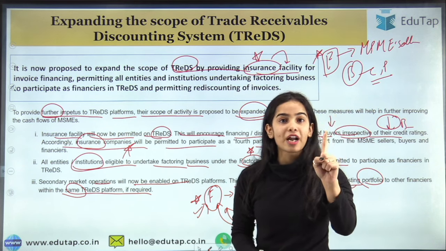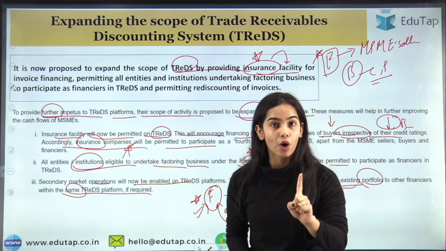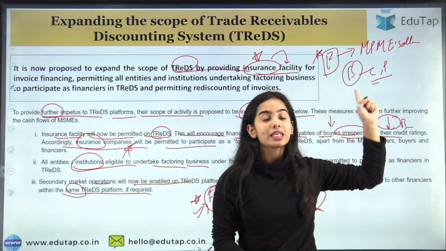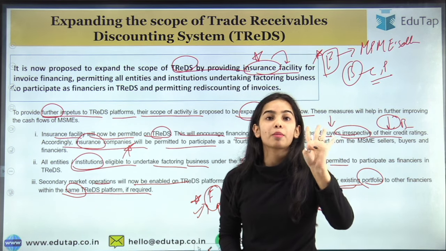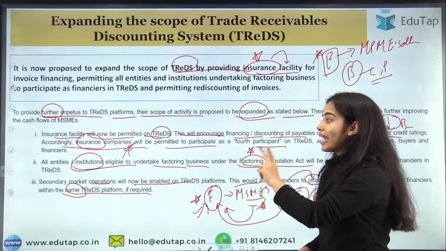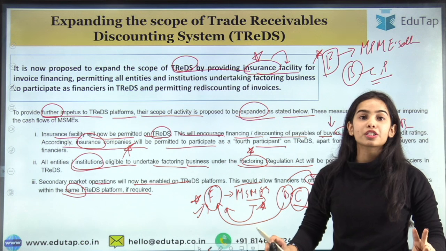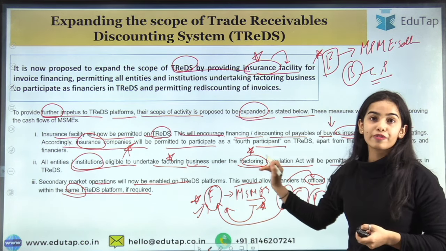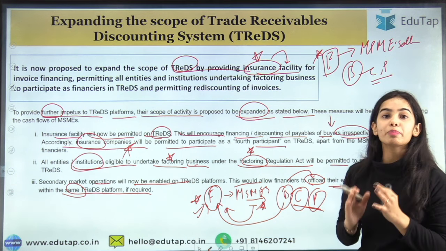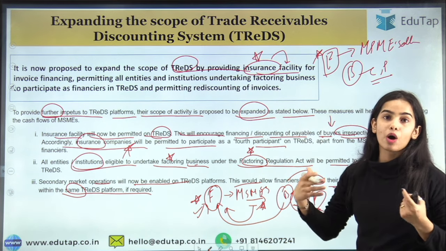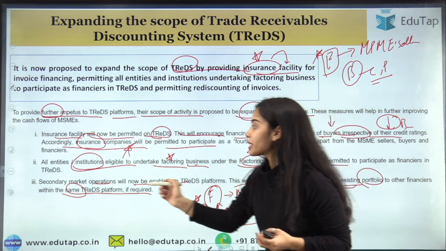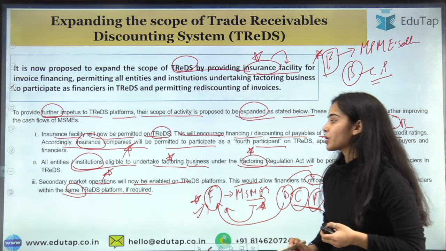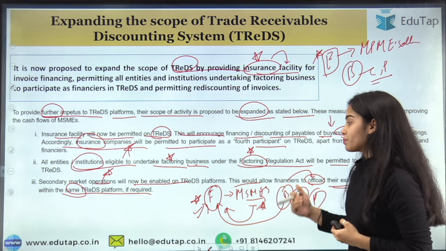So in the TReDS platform, the insurance companies are allowed to insure the financiers, and the insurance companies have become the fourth participant. All the entities or the institutions that are eligible to undertake the factoring business under the Factoring Regulation Act will now come under the TReDS, as well as the secondary market operations will now be enabled on the TReDS platform.